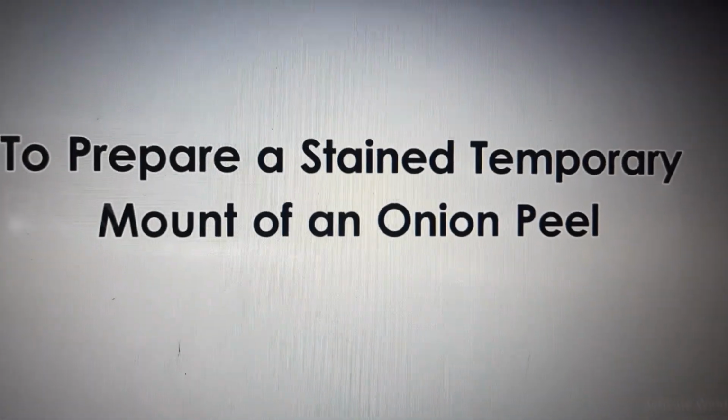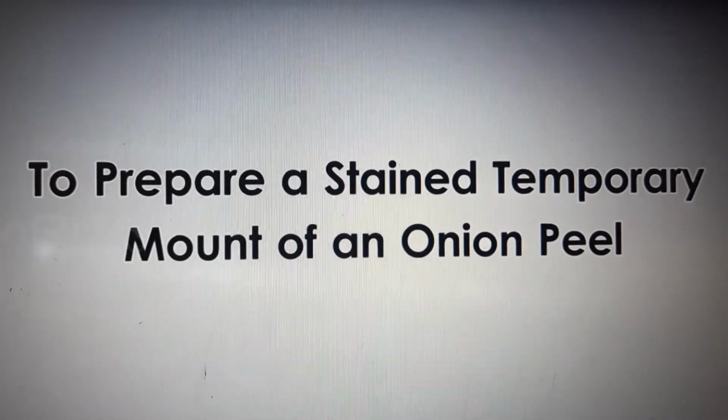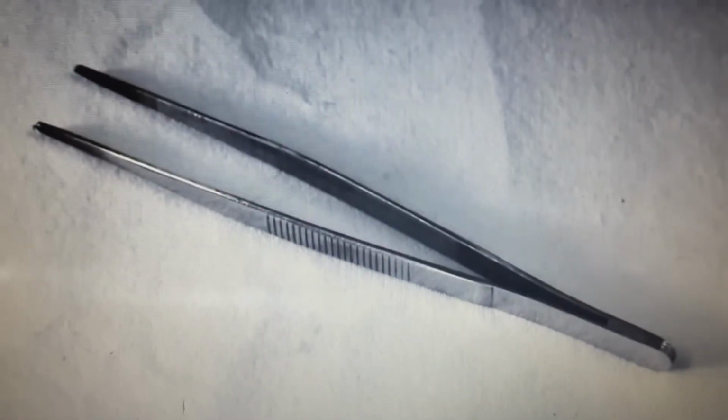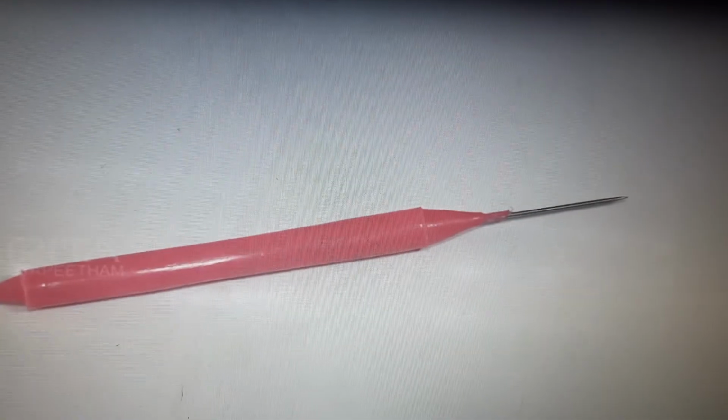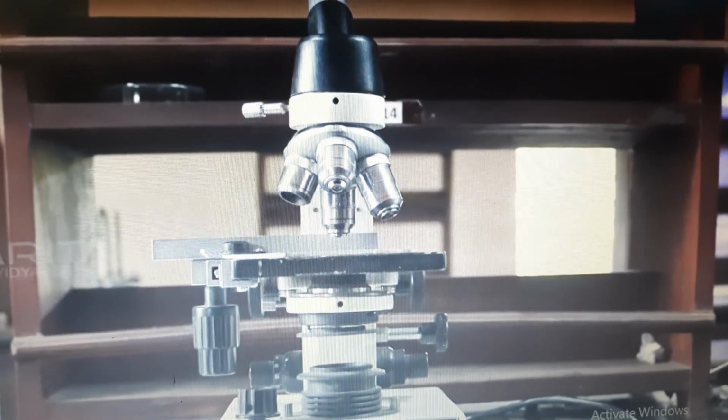Activity from our textbook. Students, the aim is to prepare a temporary mount of onion peel and study plant cells. Materials required: cover slip, glycerin, slide, onion, watch glass, distilled water, saffron, forceps, brush, needle. Finally, we require a compound microscope, blotting paper,